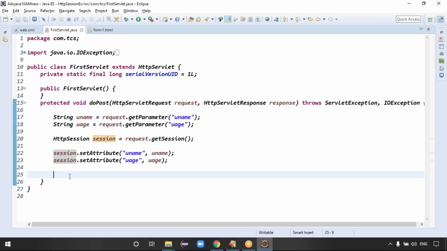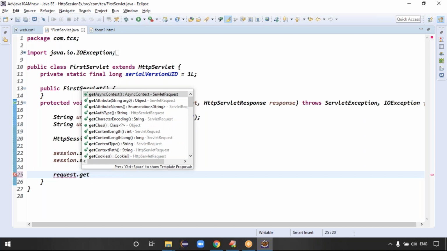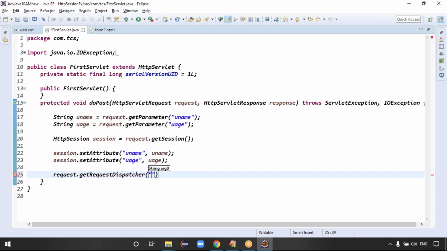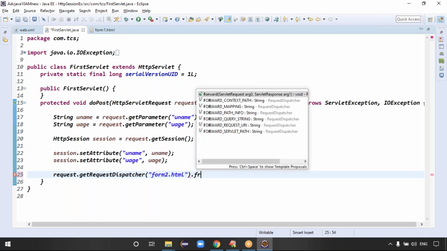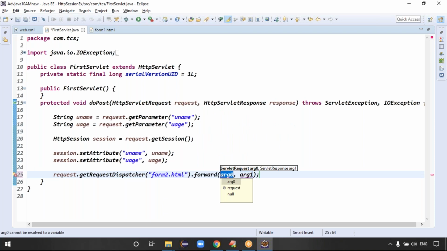After storing the data, now I have to give the second form to the client, right? To give the second form to the client, how can we give, guys? Using the request data, get the request dispatcher. I want to write the form to .html, so which mechanism do I have to use? Forward mechanism, right? Forward request on the response object. We forward the request to the second form, right?